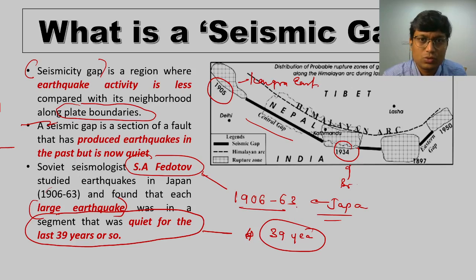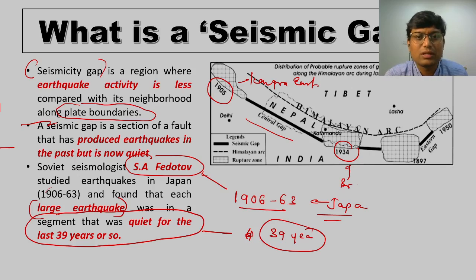It may not be so true, but his studies found that large earthquakes were from a segment which did not witness any major earthquake in the last 39 years. That was the theory of seismic gap given by S.O. Fedotov. From that theory he suggested that whichever regions have not witnessed a major earthquake in the past are more likely to witness one than the regions which have already witnessed a major earthquake.